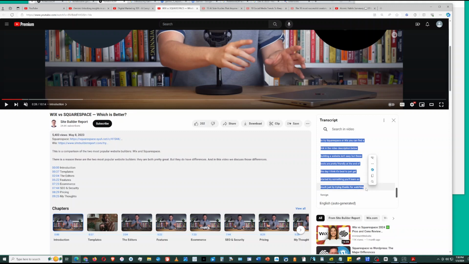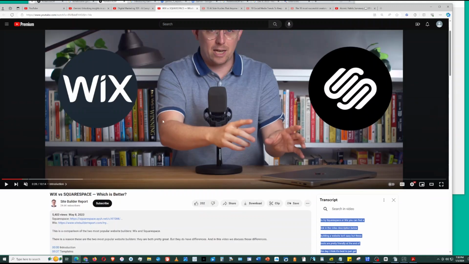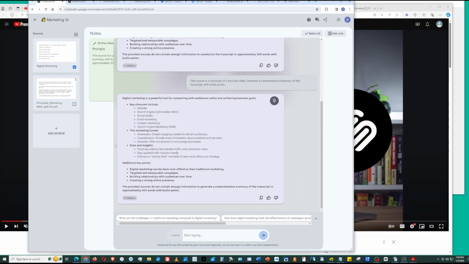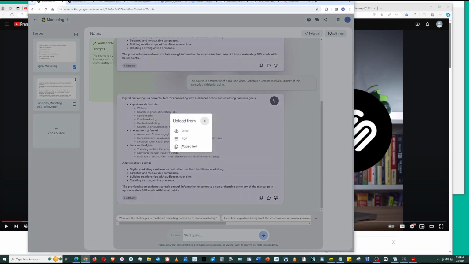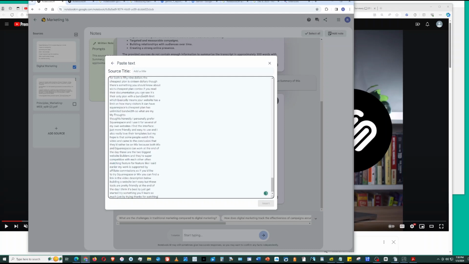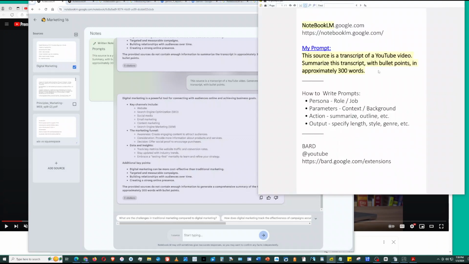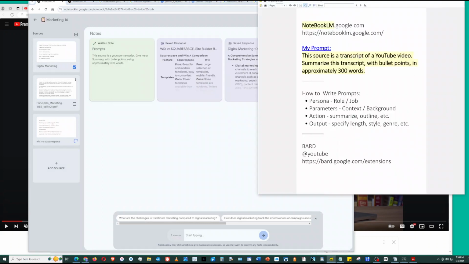Okay, here we go. Got it. This is a comparison of Wix versus Squarespace to build websites. Add source, copy text. Okay. So let's copy this one.